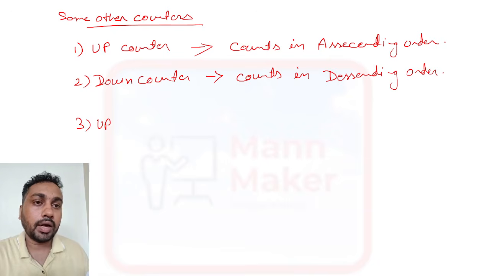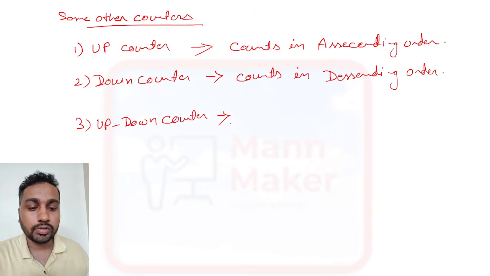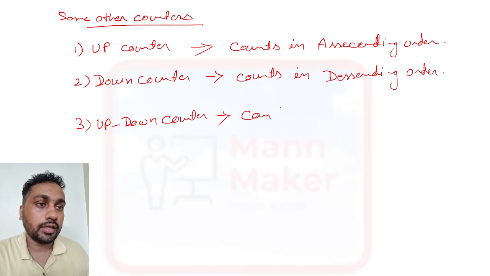Now we have the up and down counter also. The function of the up and down counter is that it can count both, ascending and descending, which means it will count both up and down.